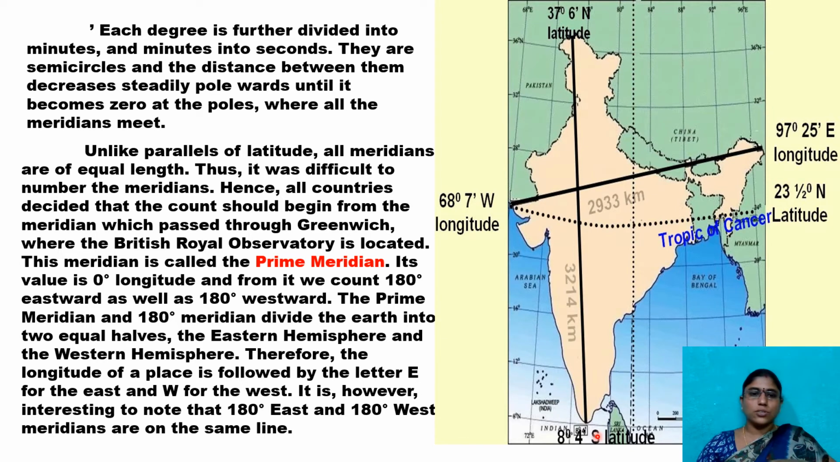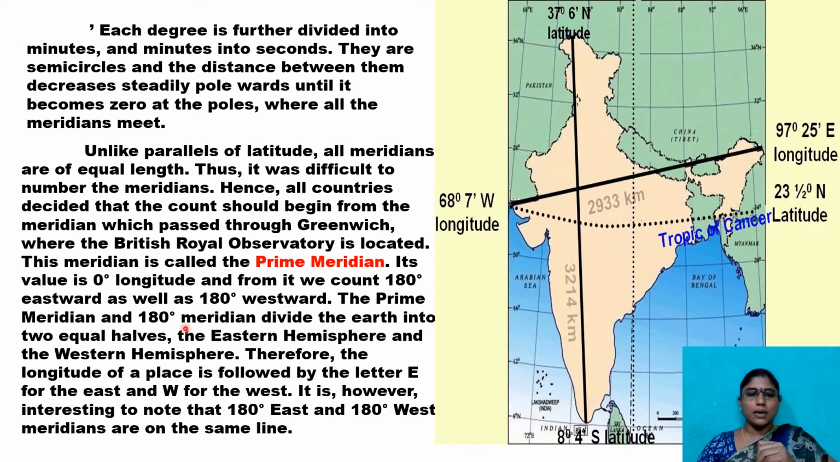Unlike parallels of latitude, all meridians are of equal length. Thus, it was difficult to number the meridians. Hence, all countries decided that the count should begin from the meridian which passes through Greenwich, where the British Royal Observatory is located, in London. This meridian is called the prime meridian, and its value is 0 degrees longitude, and from it we count 180 degrees east as well as 180 degrees west.